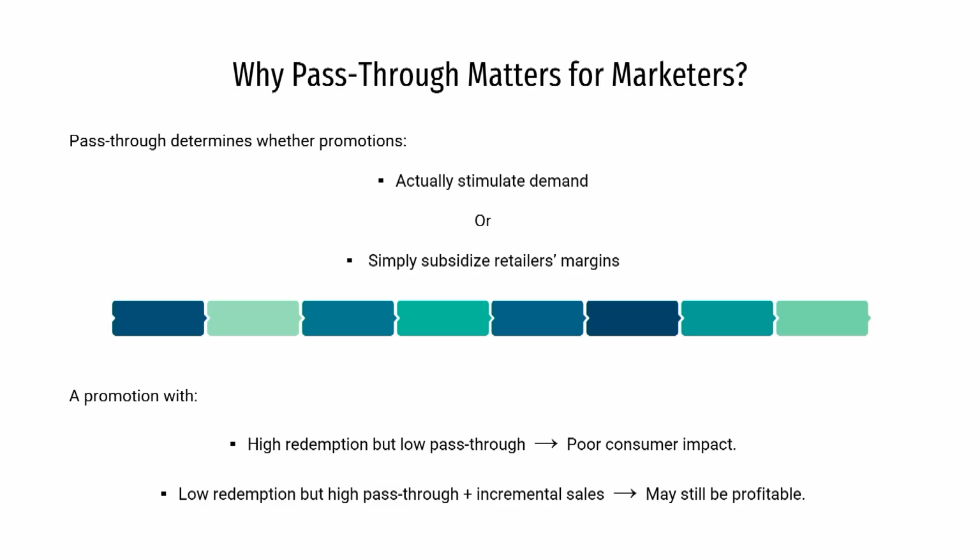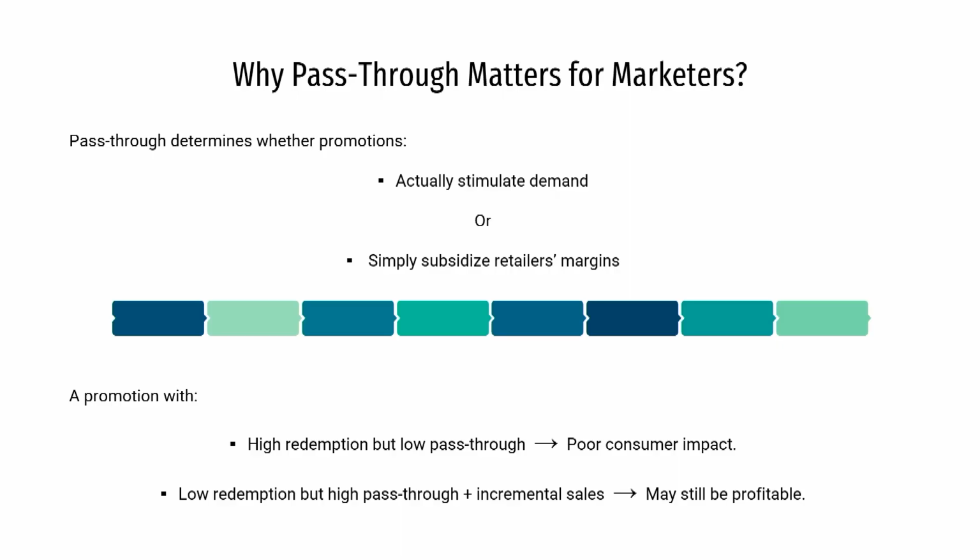A promotion with high redemption but low pass through rate, what does it mean? If the redemption is very high but pass through is very low, we can say that consumers are not getting the benefit, but the intermediaries are probably keeping the benefits entirely. So, it will have poor consumer impact, and the organic demand for the brand or the product is not being impacted.